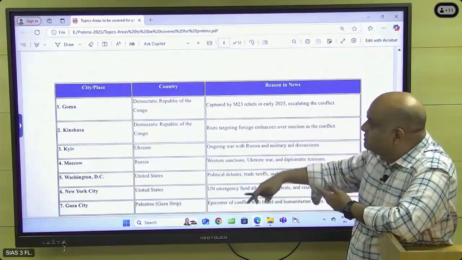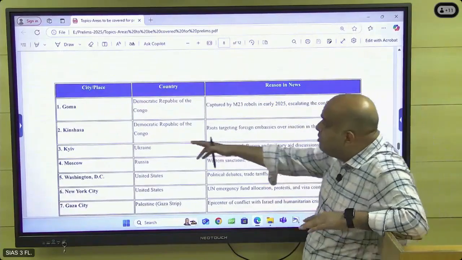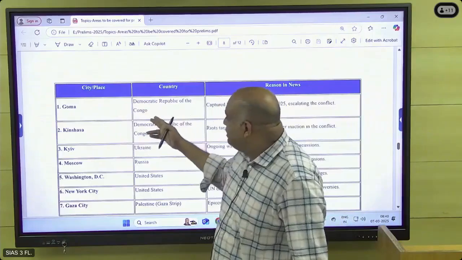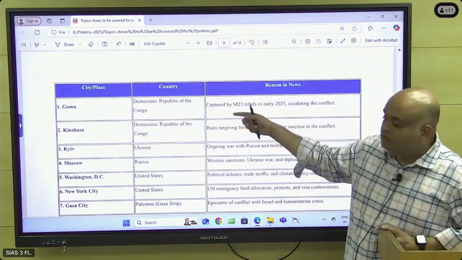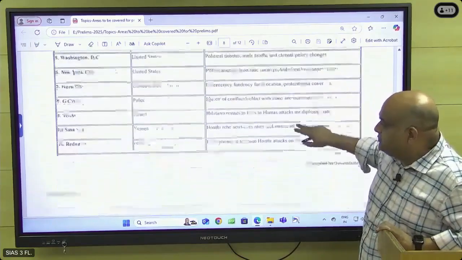And then the places and cities in news. This Goma is very important. Democratic Republic of Congo, based on Goma, near Lake Kivu only, this problem is going on. So just to check it.